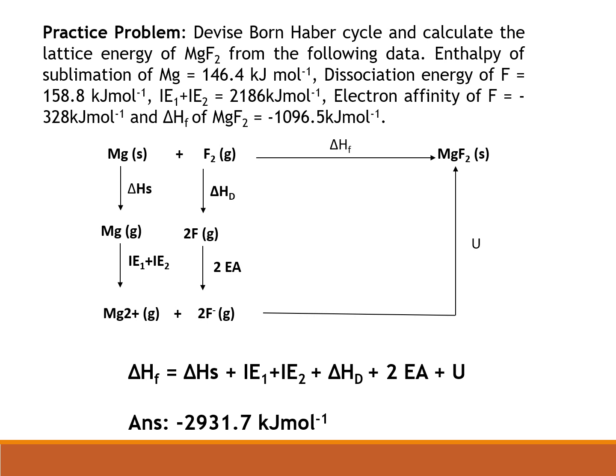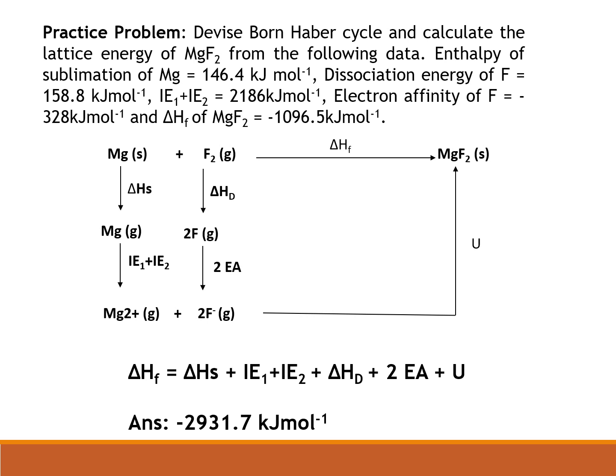We can write it this way because we have two fluorine atoms. First, by releasing an amount of energy equivalent to the electron affinity, one fluorine atom is converted to 1 F minus. So 2 times electron affinity, that much amount of energy is released during the conversion of 2 fluorine gaseous atoms to 2 fluoride gaseous ions.